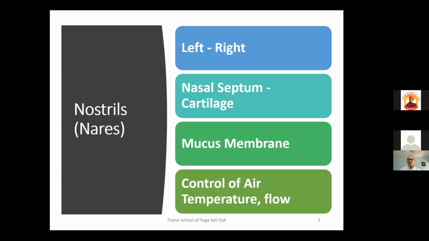So there are nostrils, or in the scientific term, the nares. There are two nostrils, one right nostril and one left nostril. In between the two nostrils, there is a structure called the nasal septum. It is a thin cartilage structure between the two nostrils, and it is made up of cartilage.